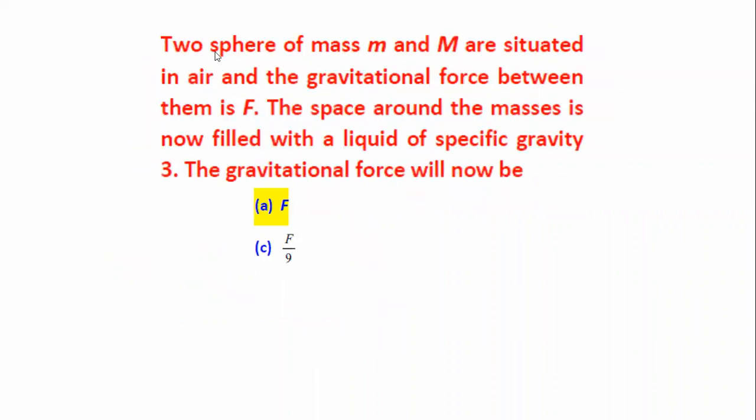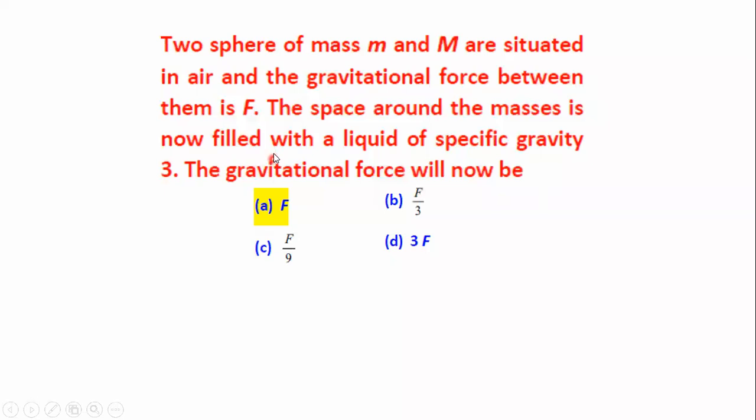Next. Two spheres of mass, small m and capital M, are situated in air and the gravitational force between them is F. The space around the masses is now filled with a liquid of specific gravity 3. The gravitational force will be.